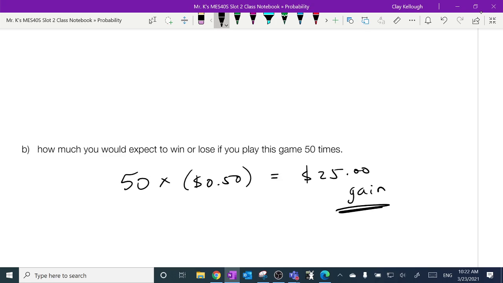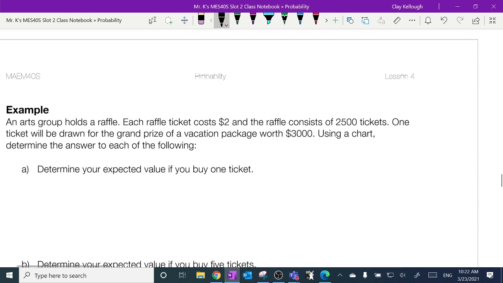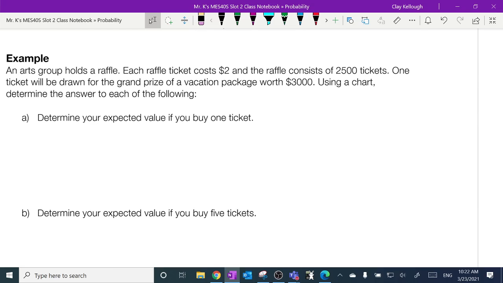All right, let's do one that's definitely going to favor the house. And this is exactly the kind of situation you might be in someday. Say that you're running the community club and you've been given a license from the city to run a raffle so that you can raise some money for your hockey team or something. Can you do the math that ensures that you'll actually make some money on it? Let's check out this one. This one's an arts group. An arts group got themselves a raffle license. And each raffle, here's what they've set up. Each raffle ticket costs $2, and the raffle consists of 2,500 tickets.